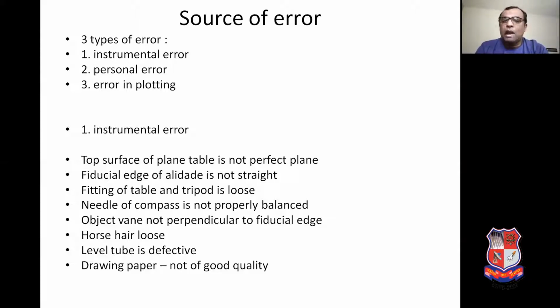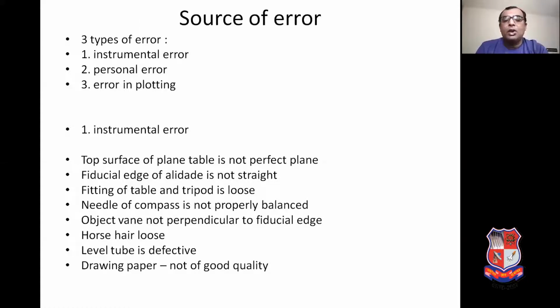So what are the instrumental errors? Let us see. If the top surface of the plane table is not perfectly plane or smooth, it is known as instrumental error. Fiducial edge of the alidade is not straight. Fitting of plane table with tripod stand is loose. Needle of the trough compass is not properly balanced on pivot.